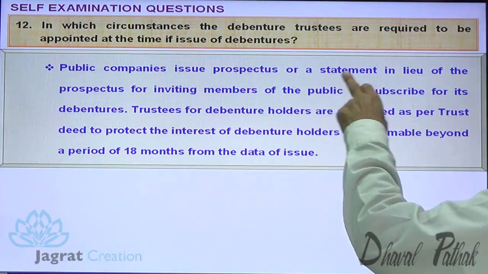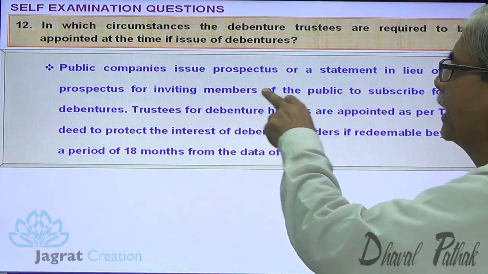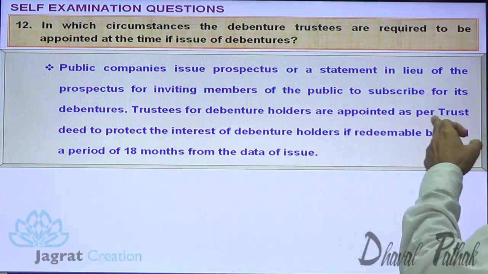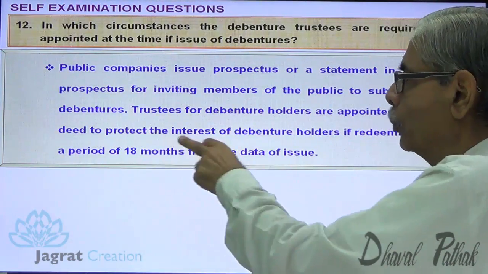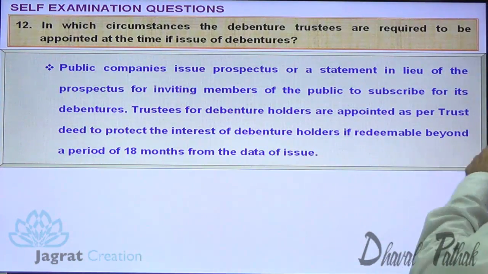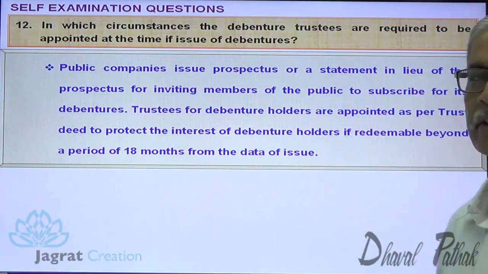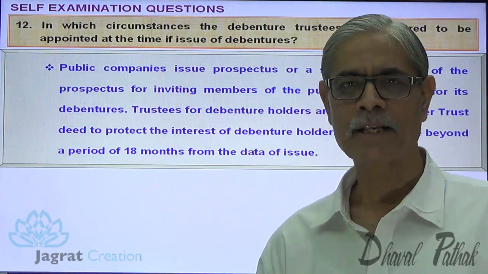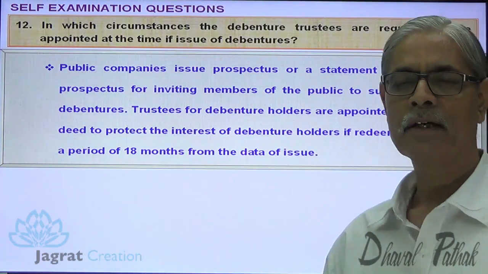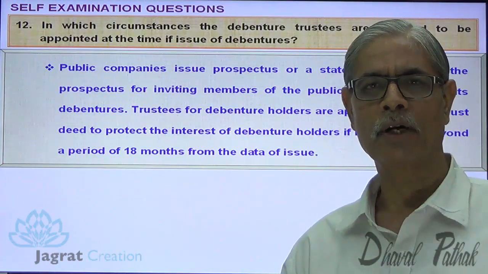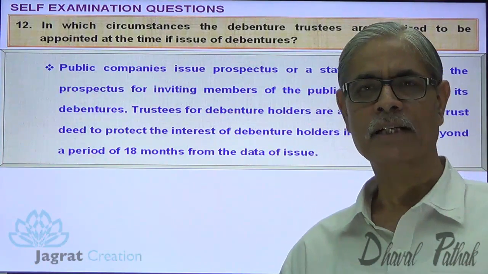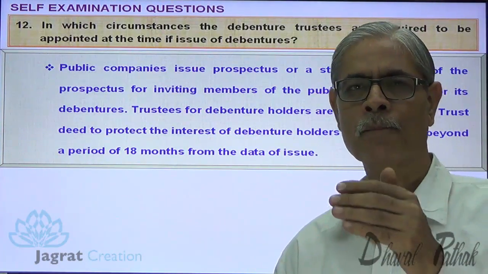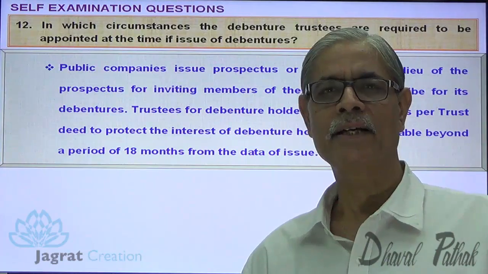Public companies issue a prospectus or statement in lieu of prospectus for inviting members of the public to subscribe for its debentures. Trustees for debenture holders are appointed as per the trust deed to protect the interest of debenture holders if redeemable beyond a period of 18 months from the date of issue. Under such circumstances, a debenture trust deed is to be prepared and the trustees are to be appointed as per its terms. Which are the two conditions? The debentures are offered to the public and the debentures are redeemable after a period exceeding 18 months.